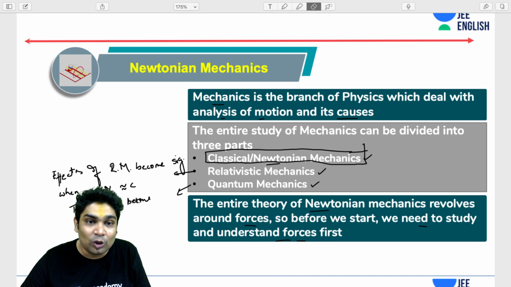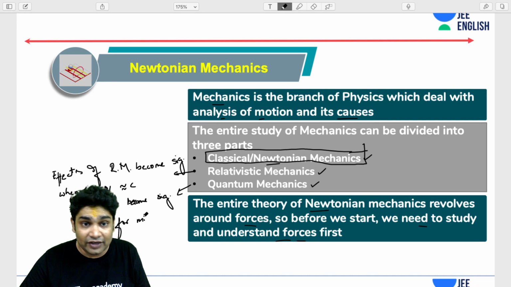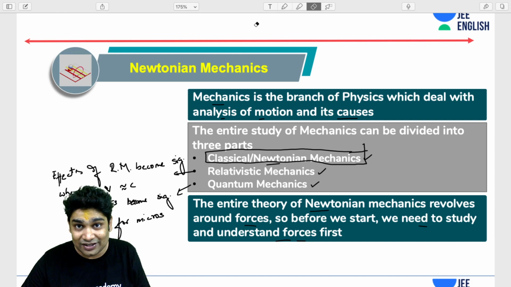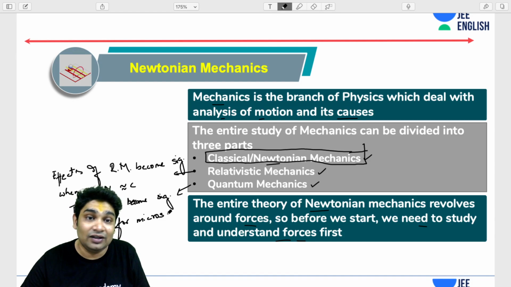They can be ignored. The theory of relativistic mechanics and quantum mechanics cannot be ignored under two conditions. Effects become significant for microscopic particles. If you're dealing with microscopic particles, there is no way you can get rid of the effects of quantum mechanics, or you have to consider quantum mechanics. Your Newtonian mechanics will fail.